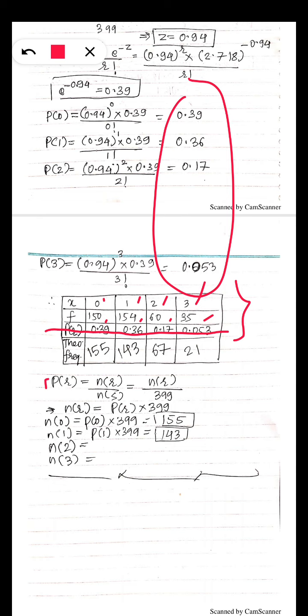So we know this formula, PR is equal to NR upon NS. That's the very basic formula of probability. We have to find this N of R. This N of R is the theoretical frequency, and N of S is the total number of observations in my data.